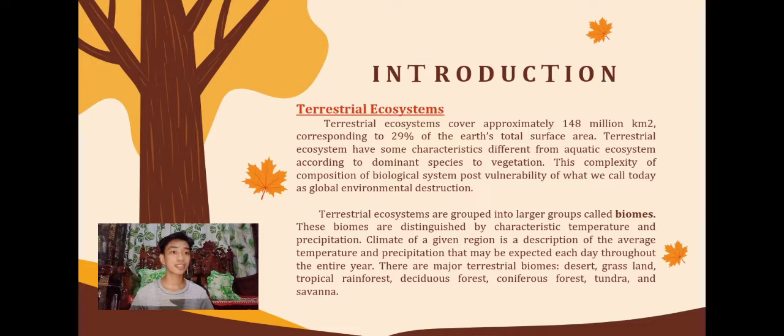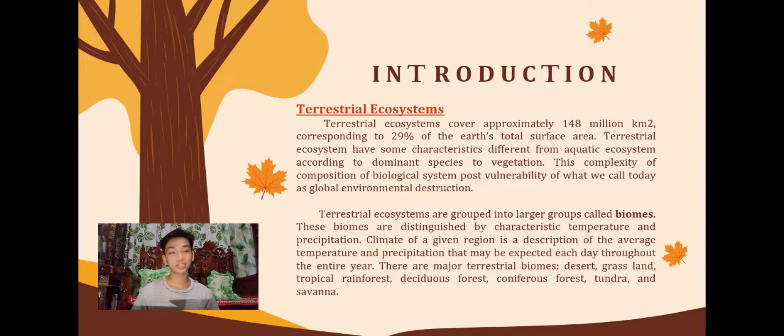So, yung terrestrial ecosystem have some characteristic different from aquatic ecosystem according to dominant species to vegetation. So, yung dalawang ecosystem na yun, which is terrestrial and aquatic, is different from each other. Sa pangalan pa lang nila, which is terrestrial, land-based, and aquatic, which is water-based.